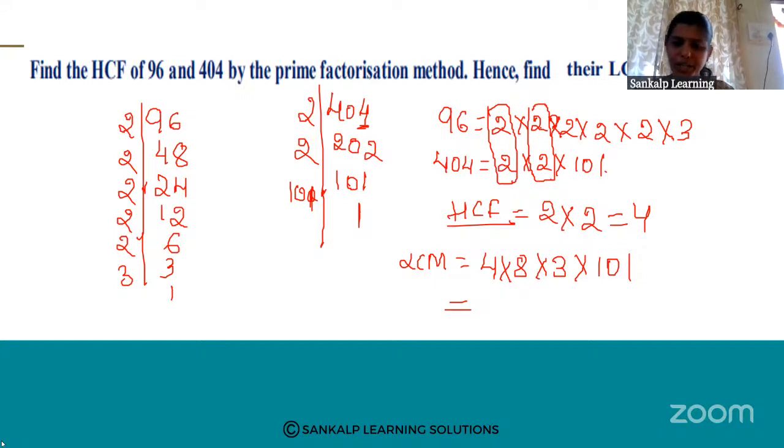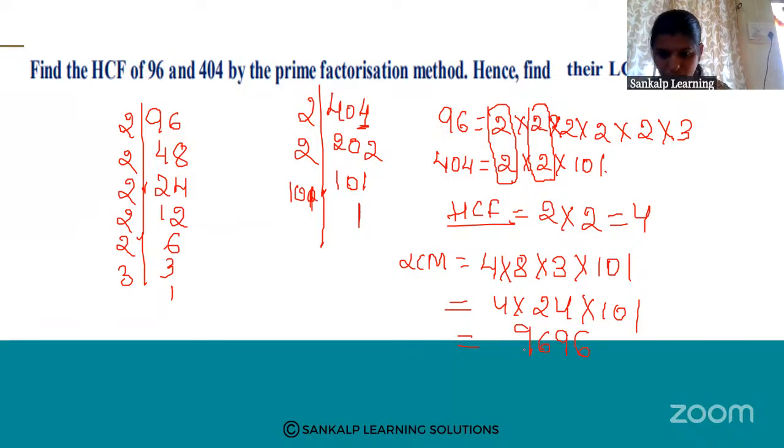Yes, 4 into 8 into 3 into 101, so 4 into 24 into 101. If you multiply all these numbers, you will get 9696.